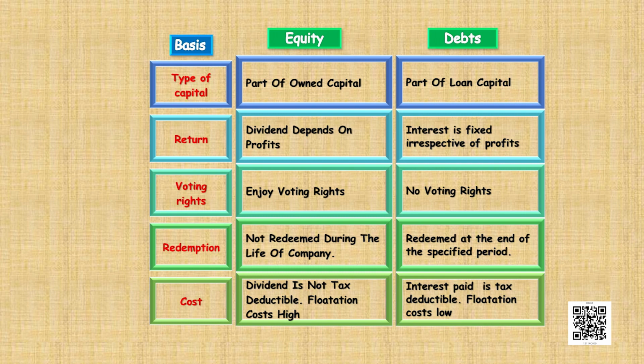Then we have cost. The dividend which is paid to the shareholders is the cost of equity shareholders. The cost is high because the risk associated with equity is also high. Then we have the cost paid to debts. So the cost paid to debts is interest, which is low because the risk of the debt holder is very less, and also the interest paid to debt holder is a tax deductible expense.